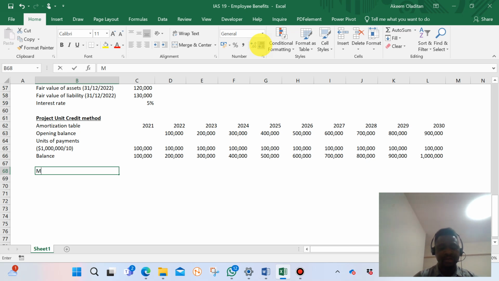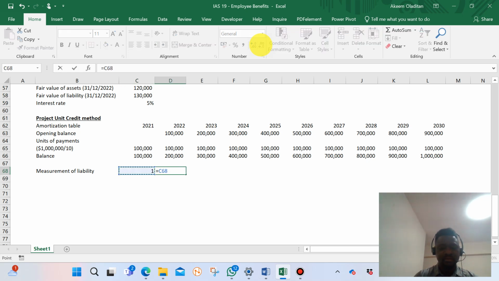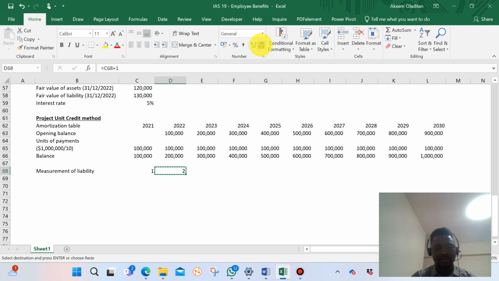Then we now need to measure, that is measurement of liability. So our measurement of liability, let's say that this is year one. There are 10 years in total.